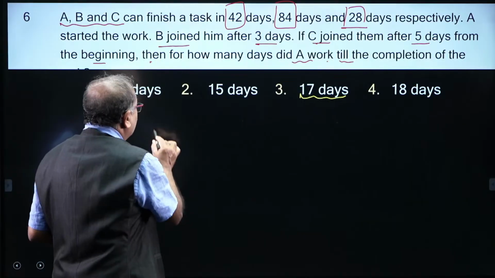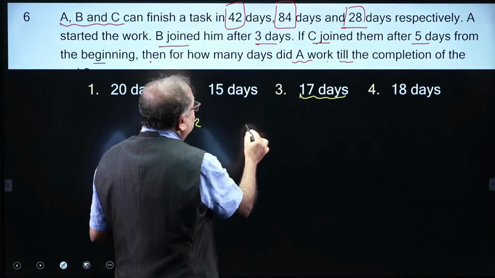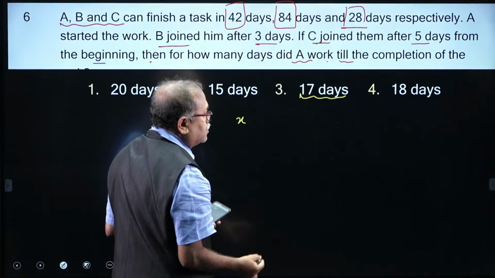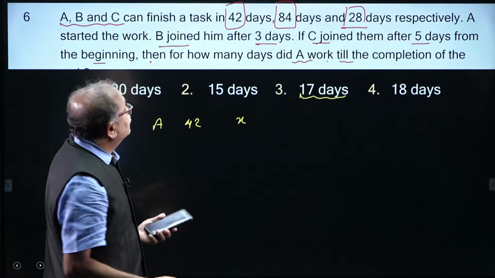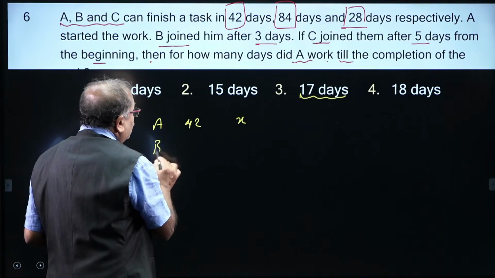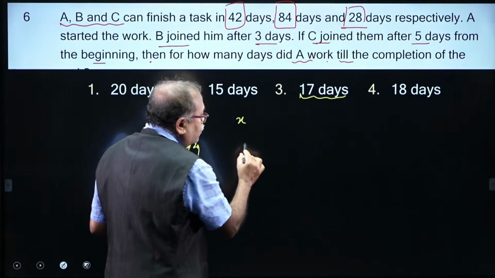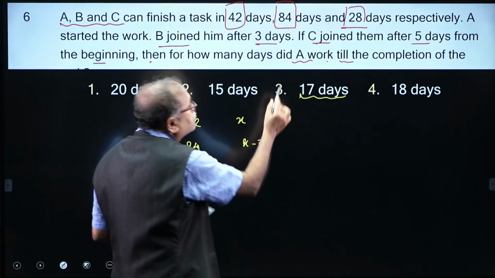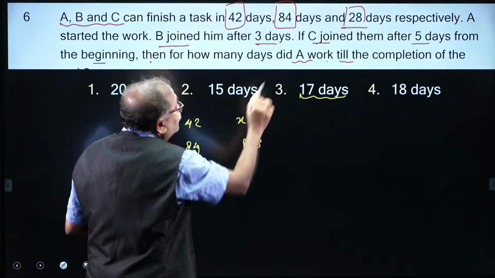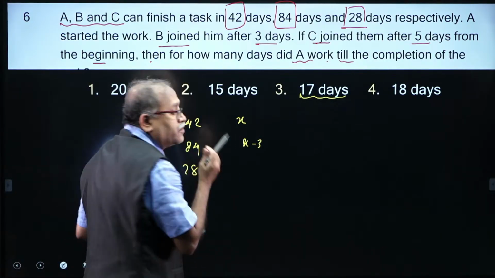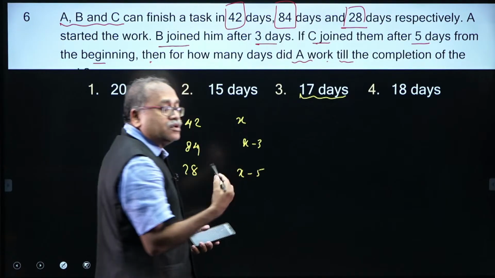Now, if I assume that A completes the work in 42 days, as given to us, and he works for x days, then B alone can complete the work in 84 days. He works for how many days? X minus 3 days, because he joins after 3 days. And C completes one work in 28 days. He worked for how many days? X minus 5 days, because he joins after 5 days.